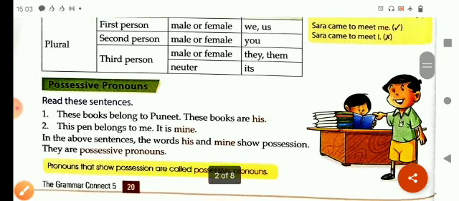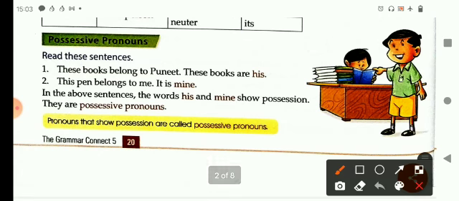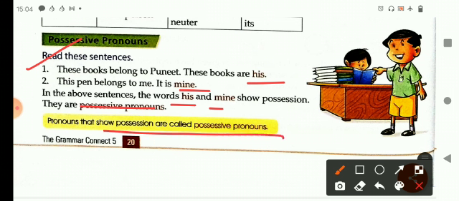Now see the second one, that is possessive pronoun. Now let's read these sentences. These books belong to Puneet. These books are his. This pen belongs to me. It is mine. And in these above sentences, the words like his and mine show the possession. So they are the possessive pronouns. Possessive pronouns always show possession. So here you can see that pronouns that show possession are called possessive pronouns.